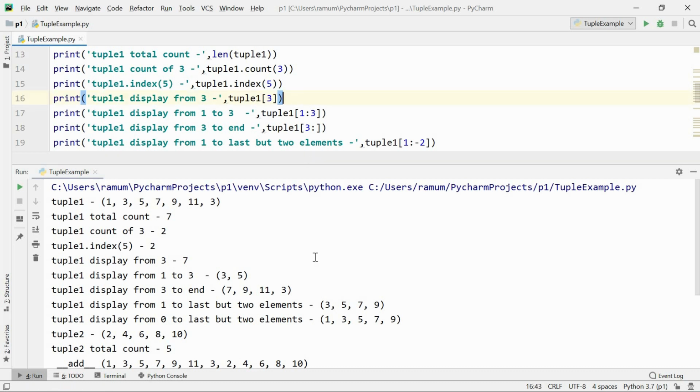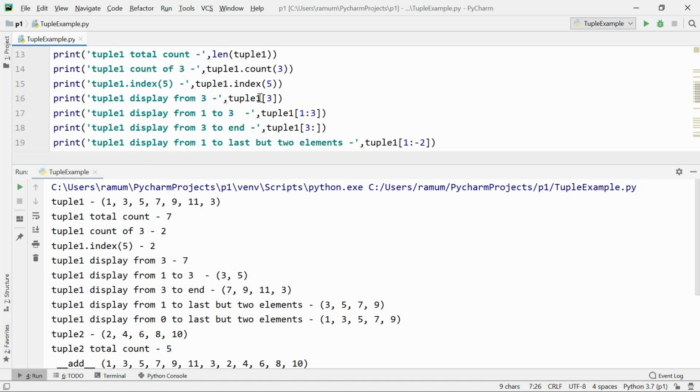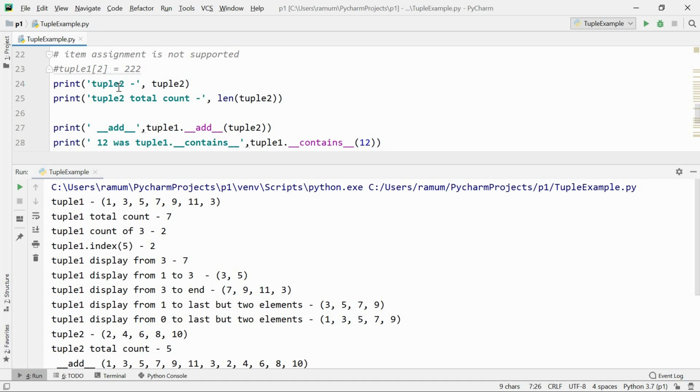Tuple of 3 till the end: 0, 1, 2 it won't print, from here it will print. So this is the kind of slicing and indexing that is supported here.